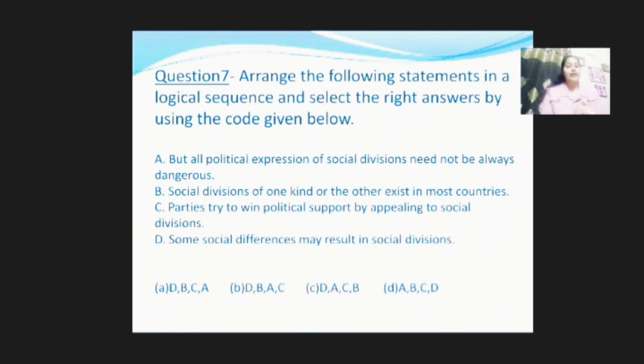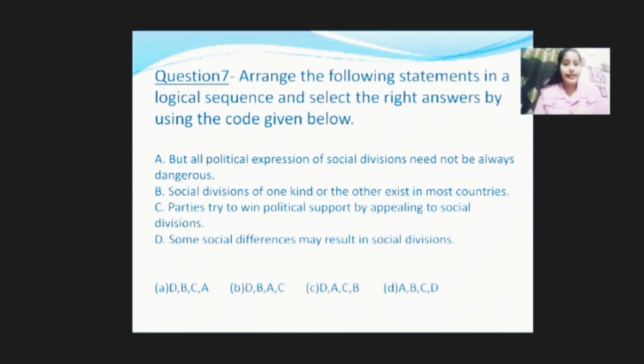Moving on to the seventh question. Arrange the following statements in a logical sequence and select the right answer by using the code given below. Here we are having some of the codes like A says DBCA sequence, DBAC sequence. So let's read.